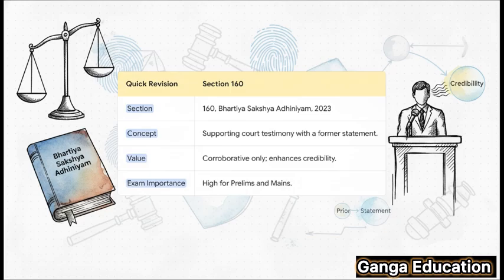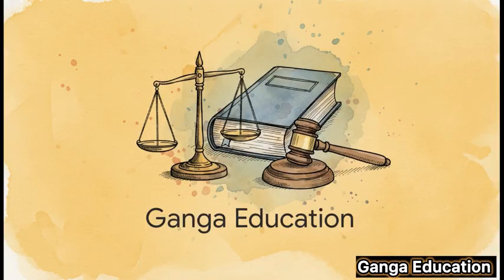So let's do a super quick revision. If you remember nothing else, remember these 3 things. First, the section number is 160 of the Bharatiya Sakshya Adhiniyam 2023. Second, its core job is to use a witness's own earlier statement to boost their credibility in court. And third, its legal value is only corroborative. It doesn't prove the fact itself. And that's our deep dive into Section 160.